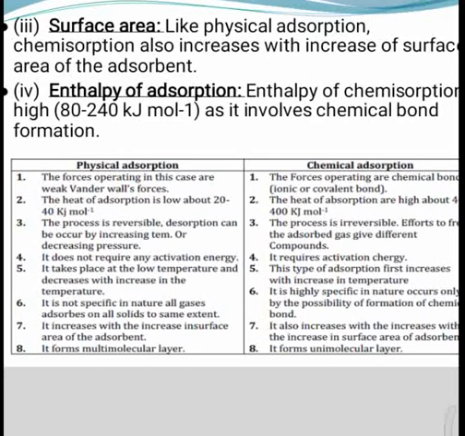Number 7, easily liquefied gases are adsorbed in more quantity. No such relation is observed in chemical adsorption. Number 8, it does not require activation energy. In chemical adsorption, activation energy is required.